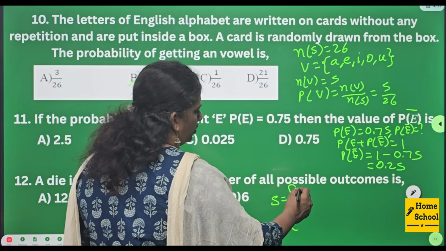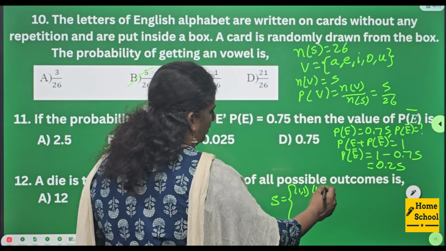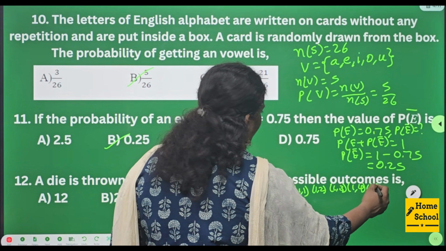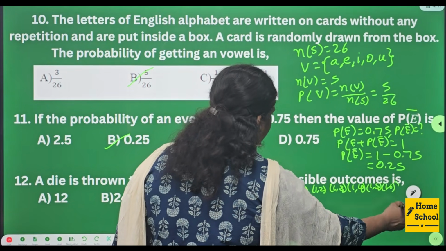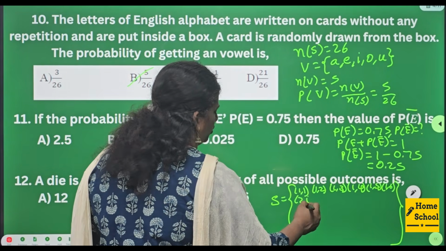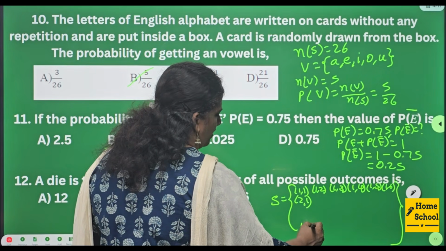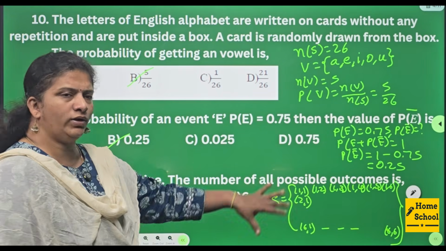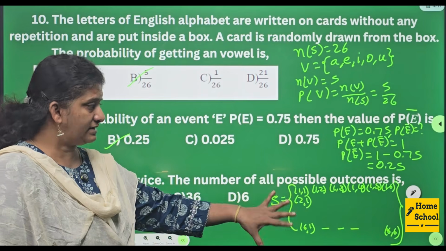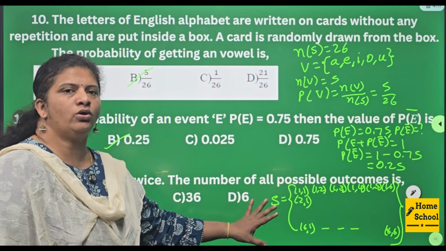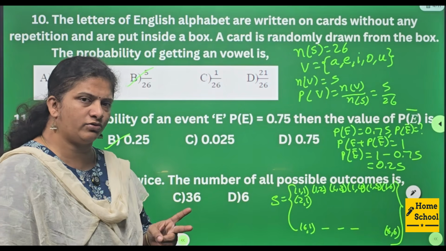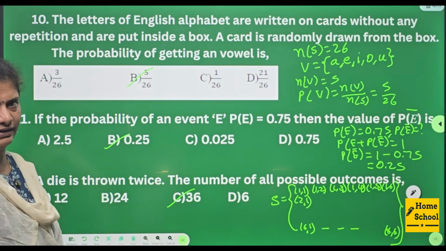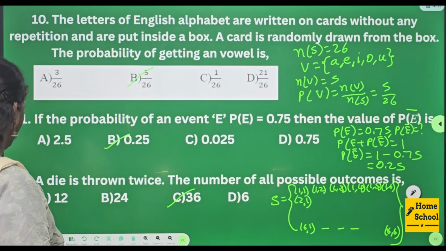S is equal to 1,1; 1,2; 1,3; 1,4; 1,5; 1,6, like this. In the same manner 2,1; 3,1; 4,1; 5,1; 6,1, up to 6,6 you are going to write. So total how many are there here? 6 times 6 is 36. So total possible outcomes when 2 dice are thrown is 36. The number of sample spaces will be 36. If you want, you can write and count them.